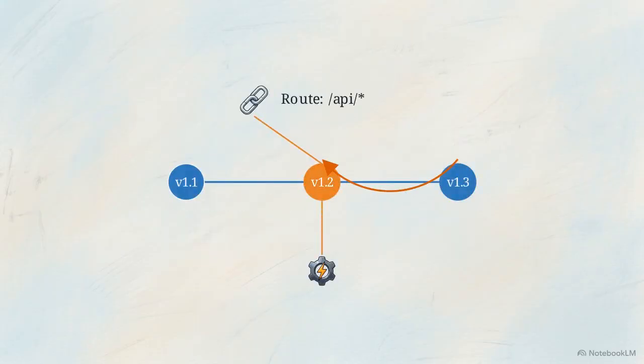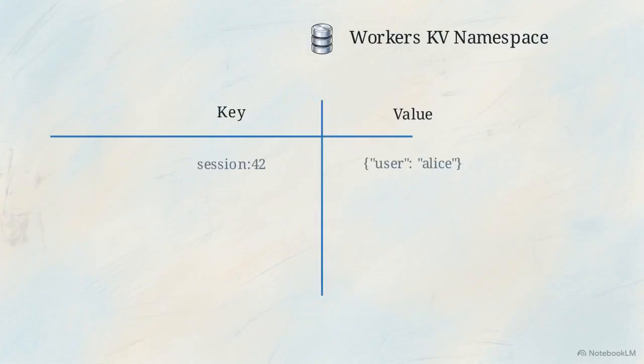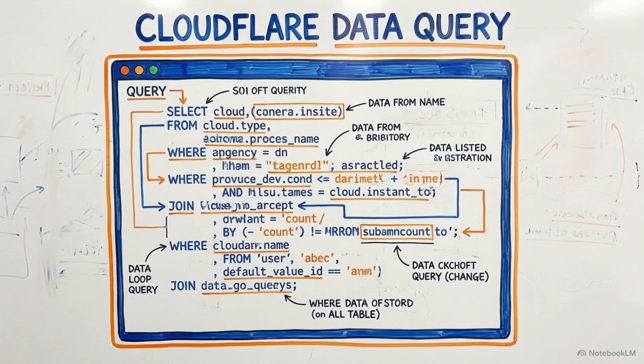It also has direct access to the data layer. You can instruct your agent to read and write key value pairs in KV namespaces, or execute raw SQL commands to analyze records inside Cloudflare's serverless D1 SQLite databases.